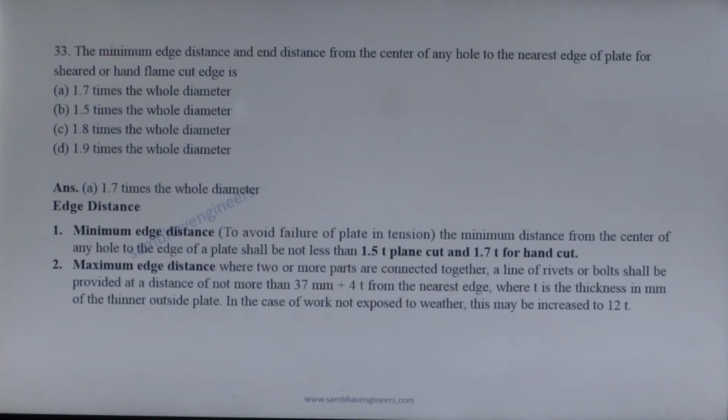The minimum distance from the center of any hole to the edge of the plate shall not be less than 1.5 t, where t is the thickness of the plate, for machine cut and 1.7 t for hand cut. So, option A is the correct answer. Next question.